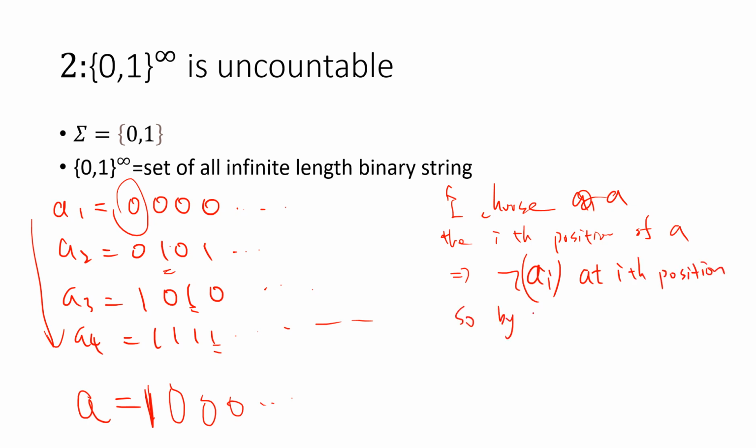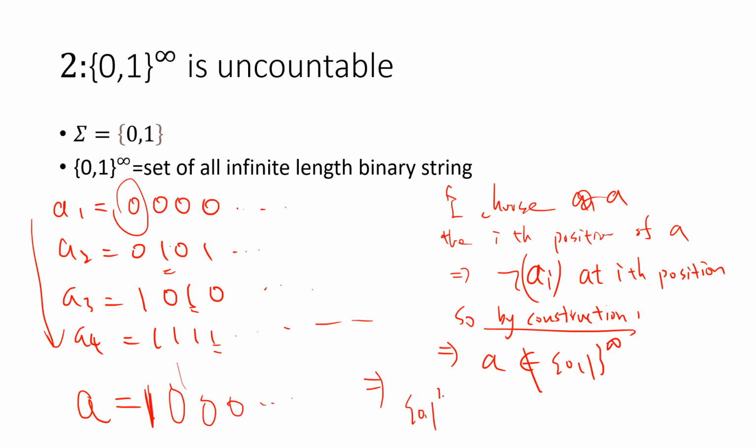So by construction, a will not fall into this list, right? But we already know a must definitely be in this list, right? So {0,1}^infinity is uncountable.